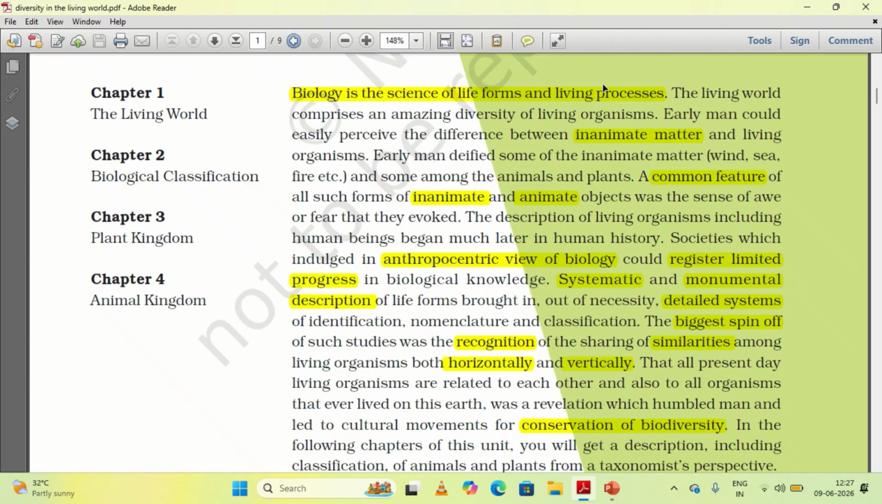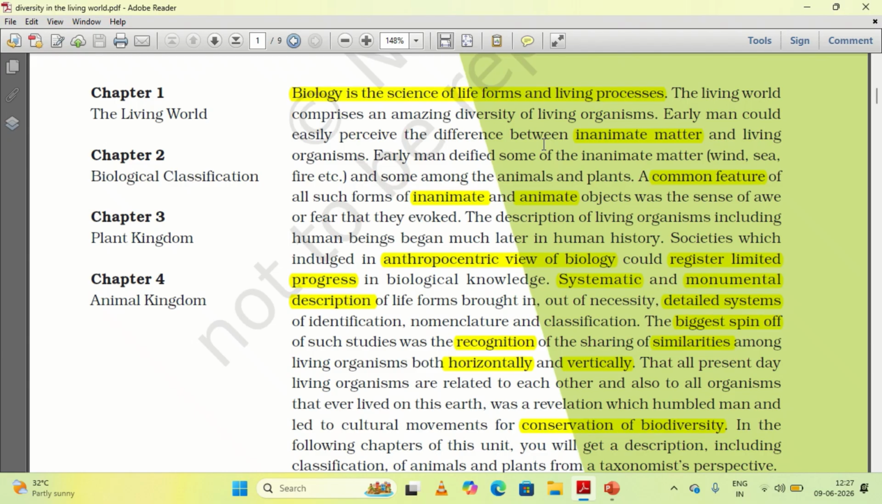The early man could make a difference between inanimate matter and animate matter. Inanimate matter, in the sense, is matter which is non-living, like the wind, sea and fire. And he could perceive the difference between living matter and non-living matter.